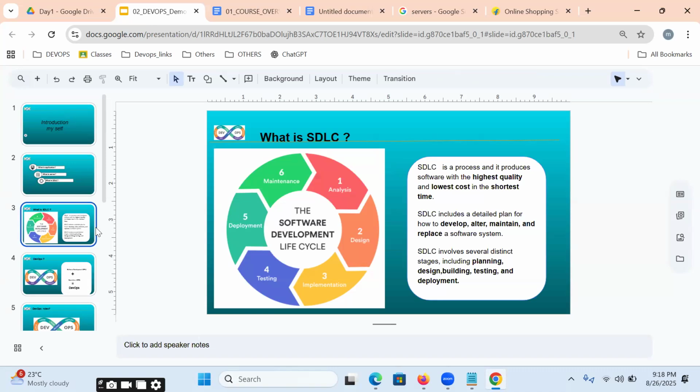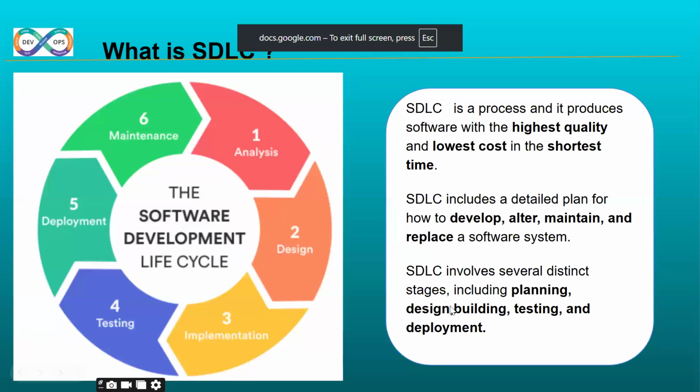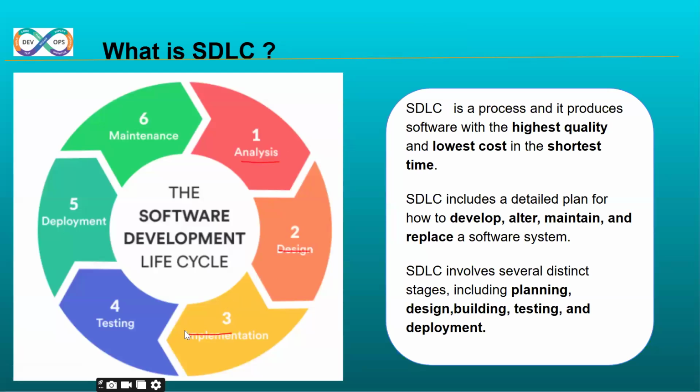In SDLC, we have several stages and phases like analysis, design, implementation, testing, deploy, and maintenance. By following this SDLC, we can produce an application and do business on the internet like Flipkart or Amazon, Book My Show.